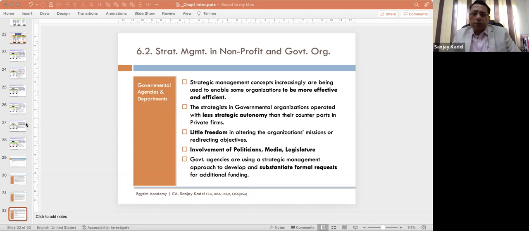Strategic planning. As you know, planning means determining the future course of action to attain the predetermined objectives. Strategic planning is made by the management for the entire organization. In contrast, there is something called operational planning. What did I say for the word operational? Day-to-day planning. Strategic planning is at a higher level, operational planning at a functional level.